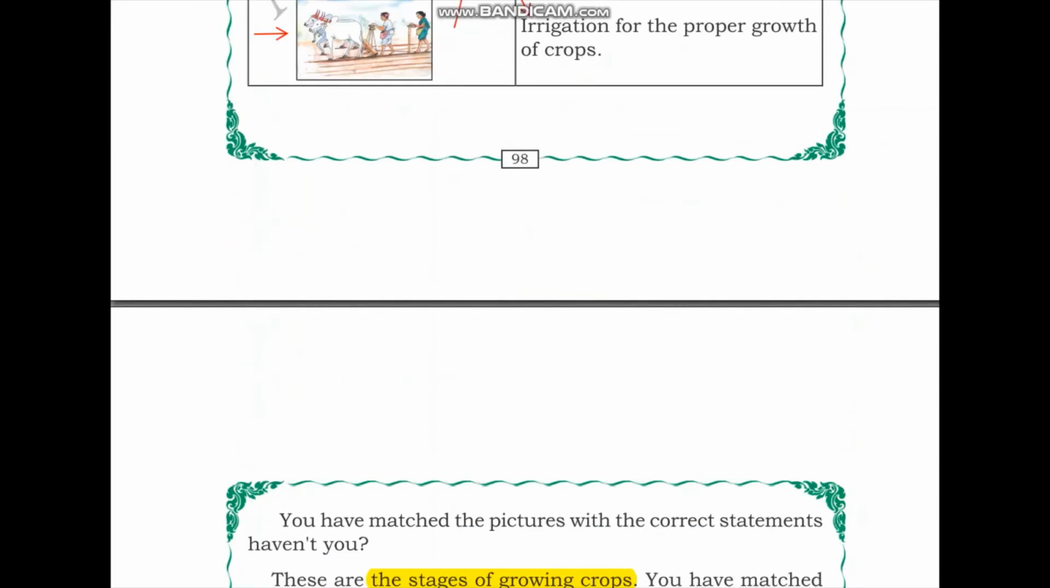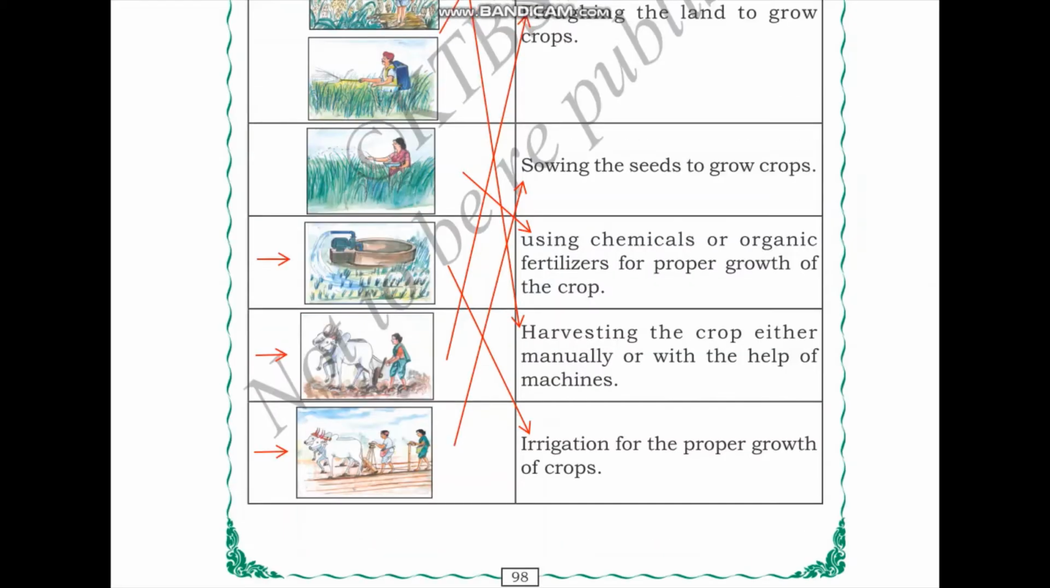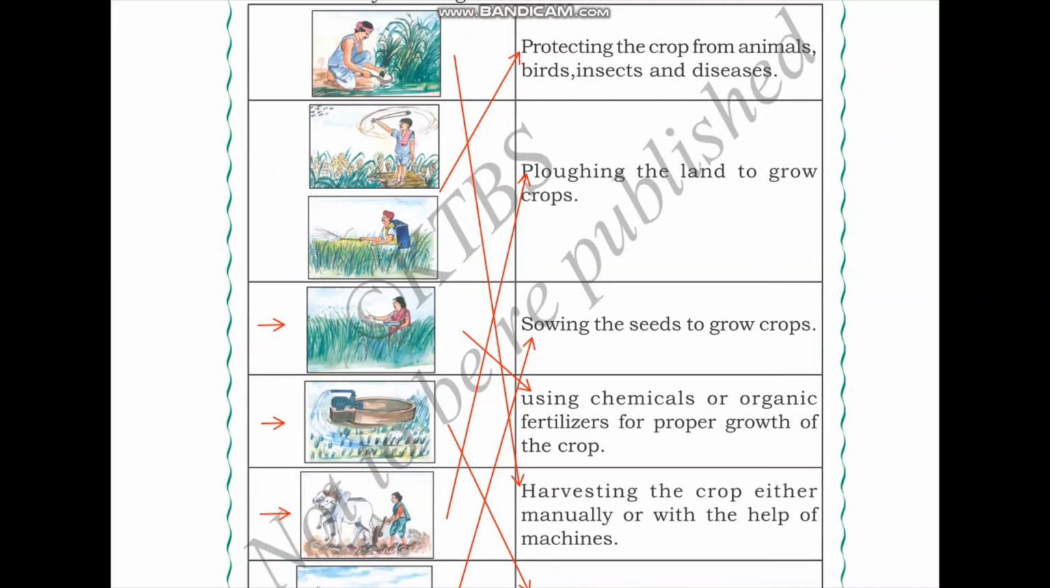To increase the fertility of the land and to help for the healthy growth of crops, we can supply the land with chemical or organic fertilizers for the proper growth of the crop.